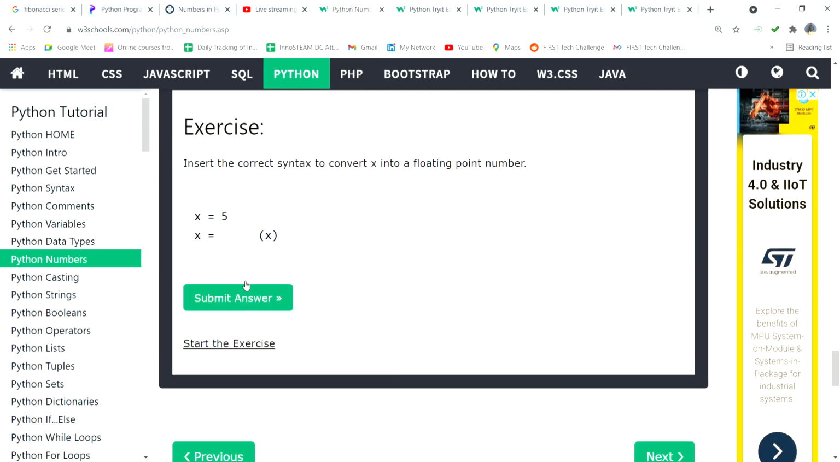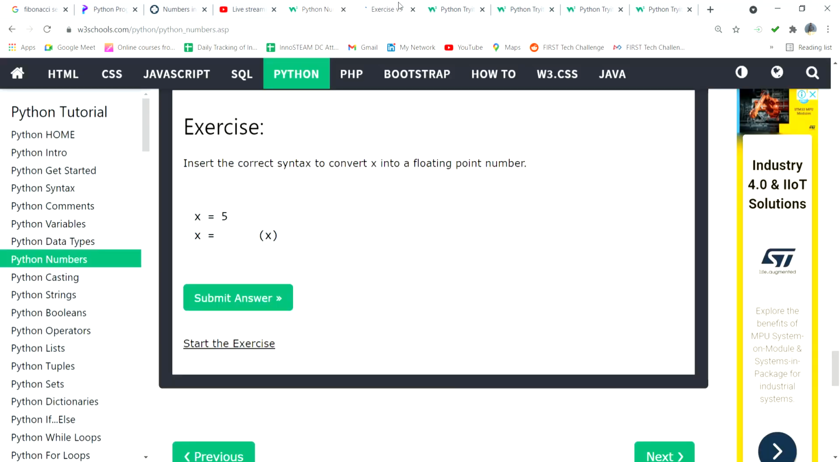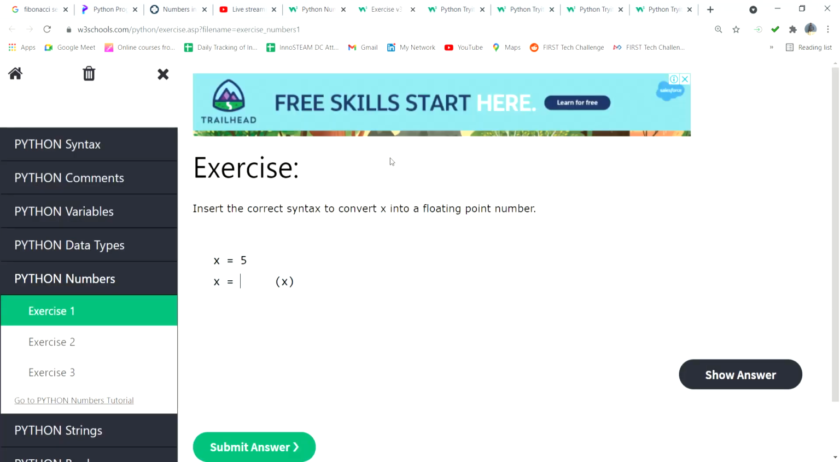Okay, so testing yourself, start the exercise. For numbers we can start the exercise. First, insert the correct syntax to convert x into a floating point number. Which syntax do we need to use to convert the integer? 5 is an integer, so this integer we can convert to a floating point number.